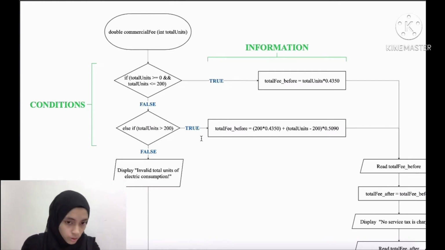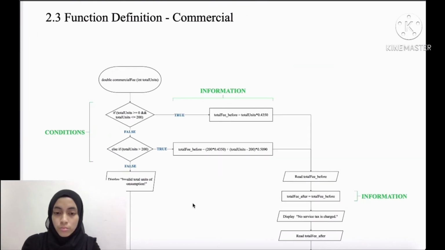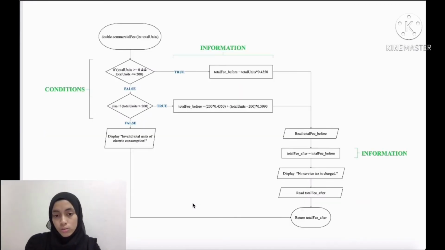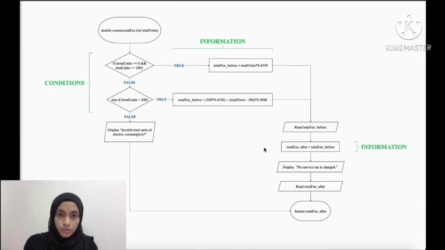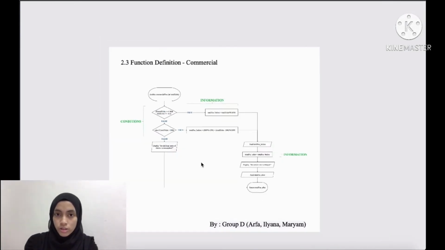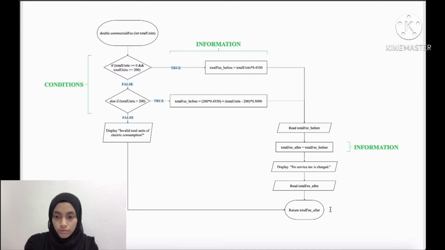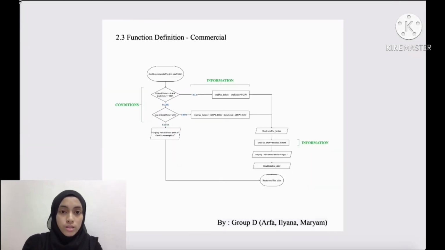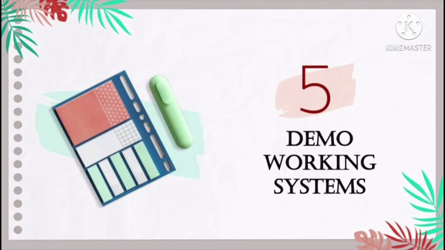If this is also not true, the program will display invalid total units of electric consumption, meaning that there are some errors when the users enter the data. Could be the users are careless when entering the data. For this function, it will also return the total fee after. So if this function is called, then the total fee after will be returned. Okay, that's it for our flowcharts, the 3 parts of our flowchart. Now it's time to look at how our system works.